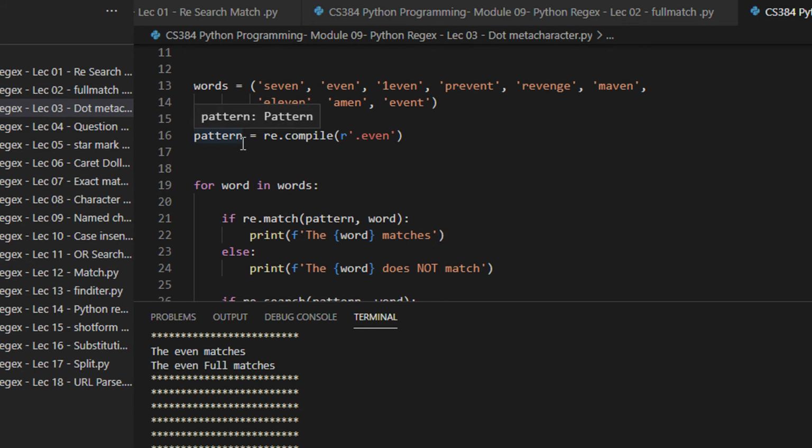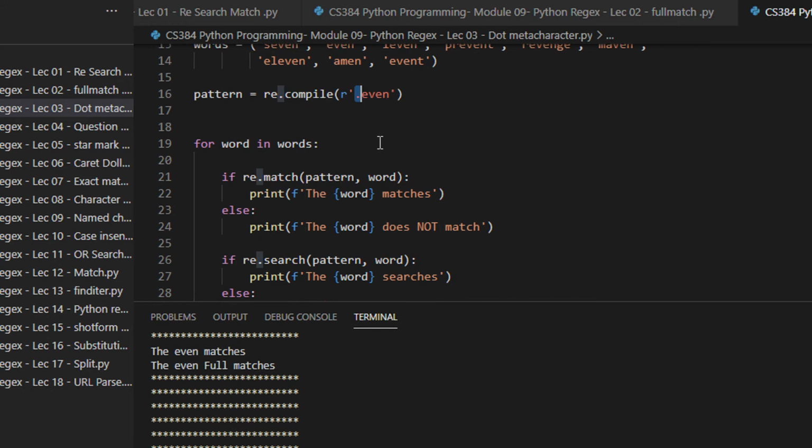Fine. So when I'm searching for the pattern even, you can see there is a dot here. In regular expression terminology, a dot means a single character. A single dot is a single character. Two dots is two characters. Three dots is three characters. N dots is n characters. And in characters, we include the alphabets also, numbers also, right? It's just a character.